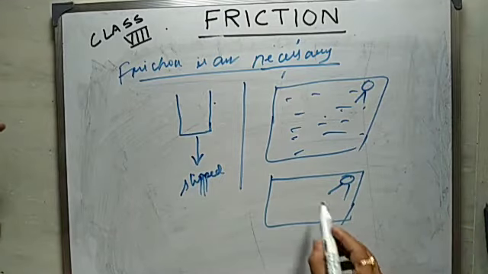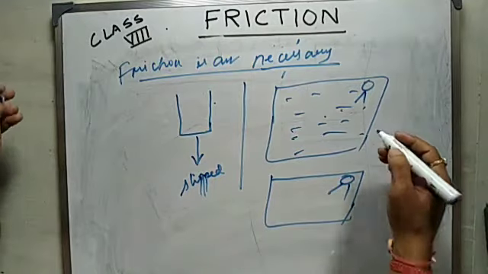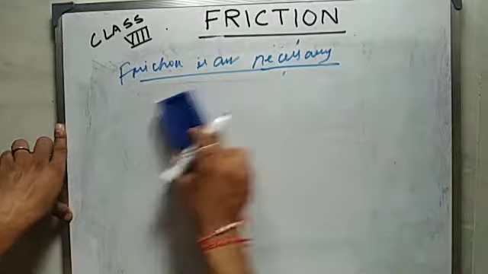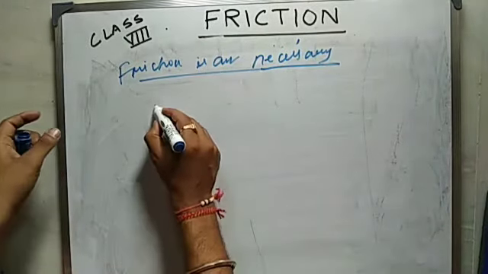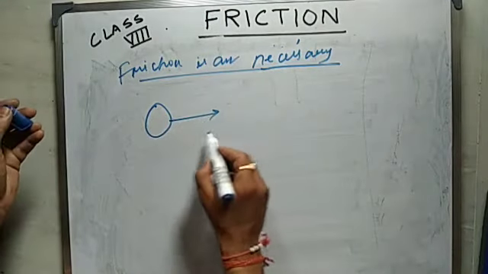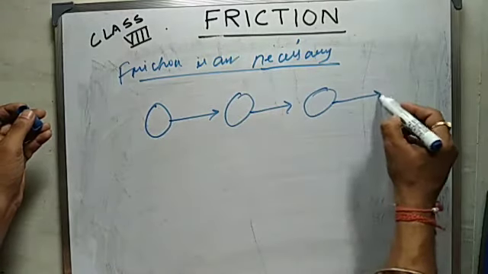Hence, what do you think? Is friction necessary or evil? Friction is necessary so that we can walk easily. I will give you one more example where friction is really necessary. Now see, if there were no friction, and you throw a ball on a ground, what would happen? The ball would have gone indefinitely.